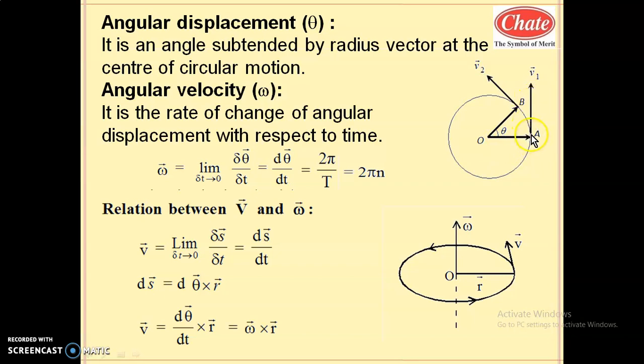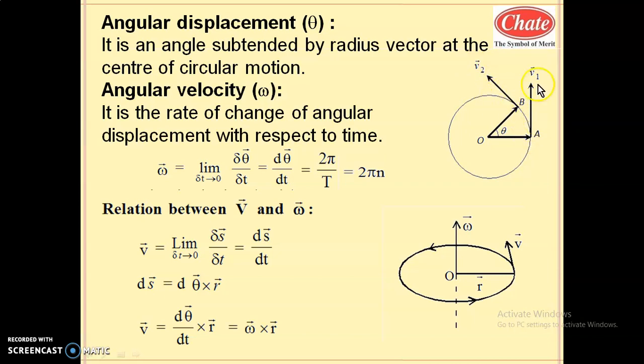Suppose in time t, the particle moved from A to B. As it is moving in circular motion, suppose in some time the particle changes its position from A to B. So the final position of the particle is described by this position vector. Let us consider this position vector is R2. This is the R1 vector, this is the R2 vector, and at this point the velocity vector is V2. Even though the magnitude is constant, the direction changes. If the magnitude changes, then again the velocity changes. So the magnitude may be constant or may differ, but the direction continuously changes.